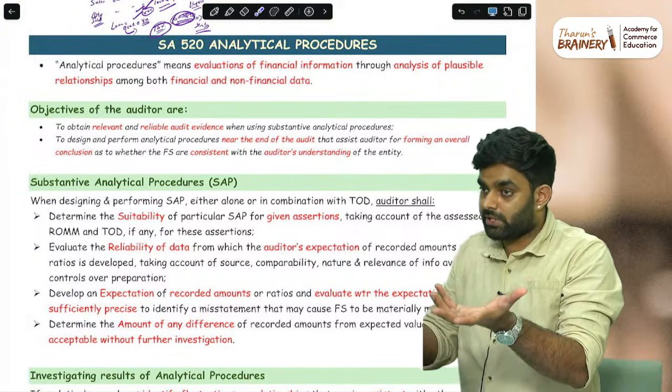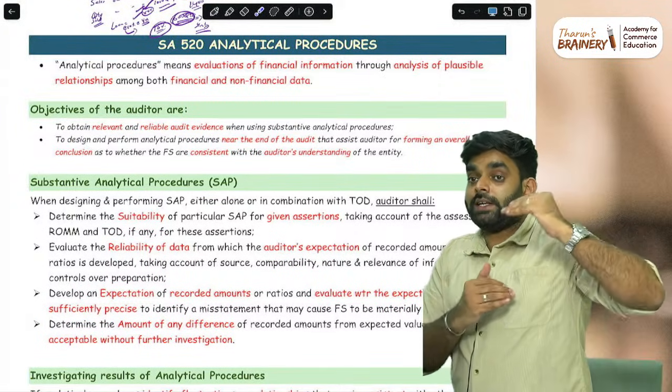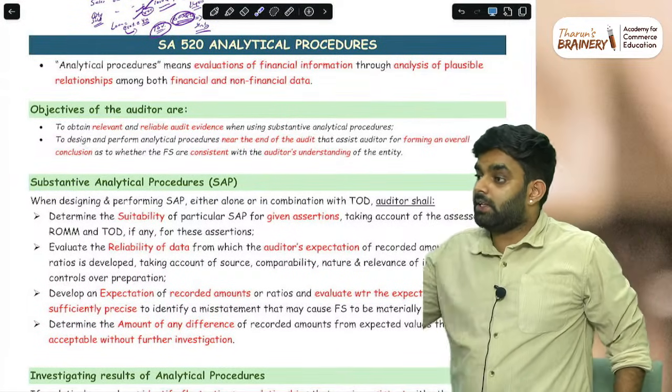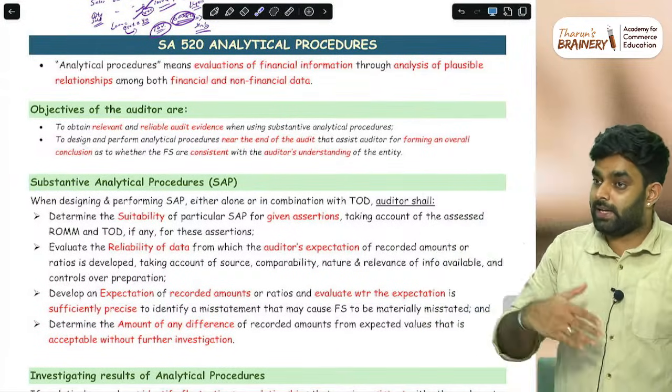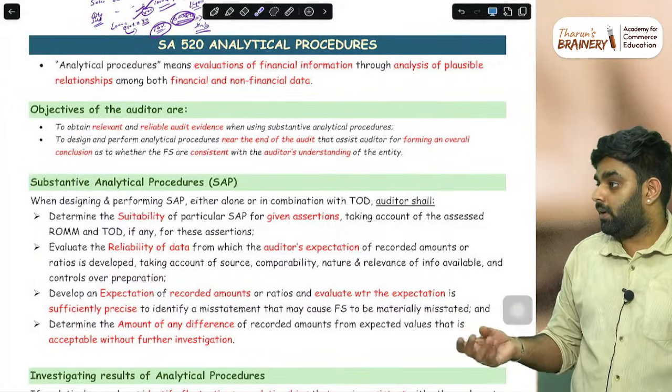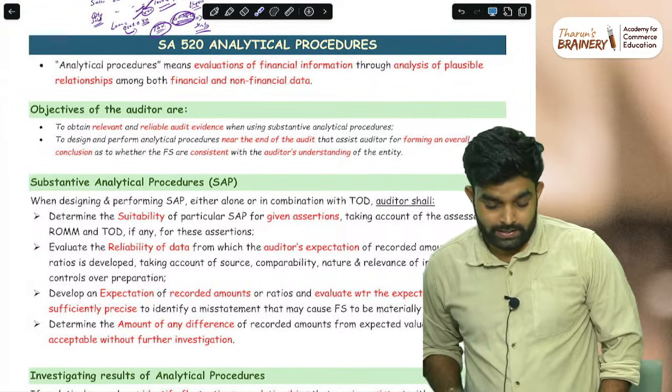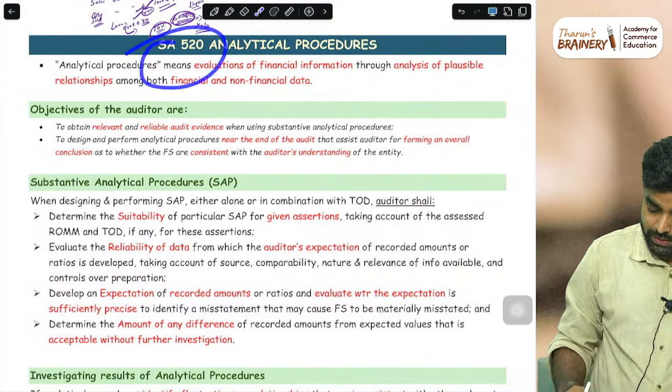A conceptual question: imagine the item is wages and they say 50,000 employees are there, like TCS. How can they practically sample and check? It takes time. So you can suggest substantive analytical procedure like that. That is SA 520, analytical procedure.